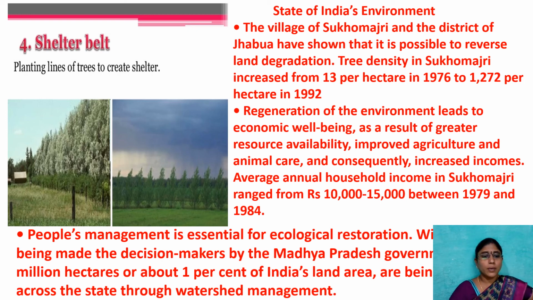Now, with people being made the decision makers by the Madhya Pradesh government, 2.9 million hectares, or about 1% of India's land area, are being greened across the state through watershed management. By using the watershed management program, their income also increased from 10,000 to 15,000 from 79 to 84, because of the methods followed by them to protect the environment.